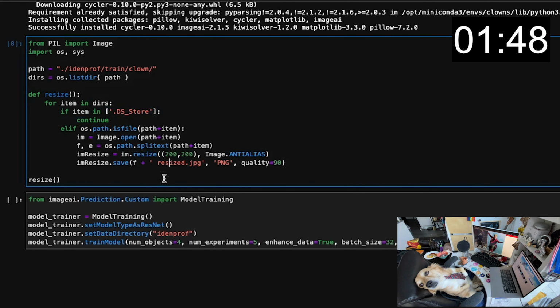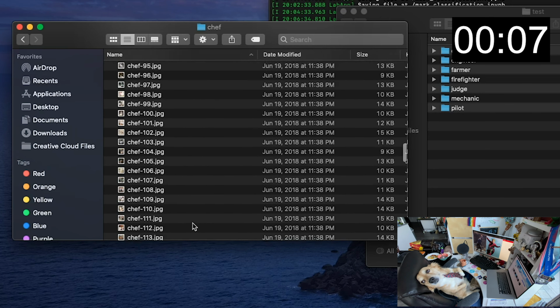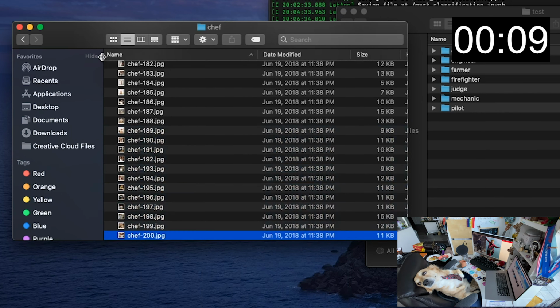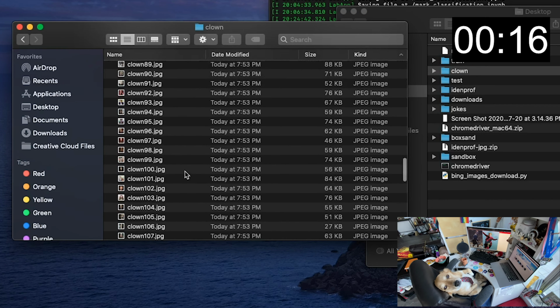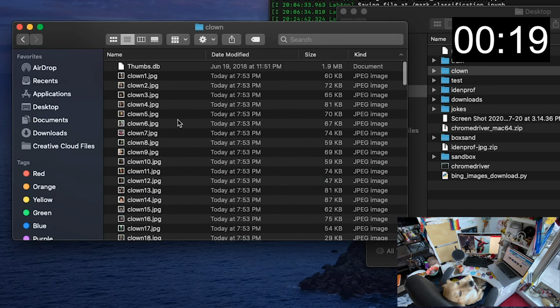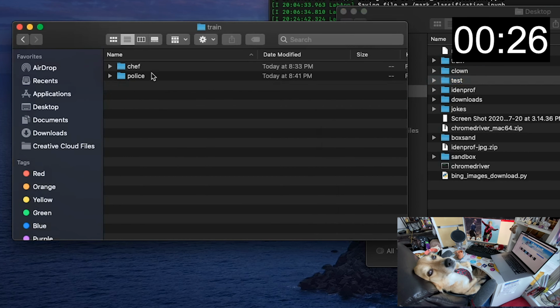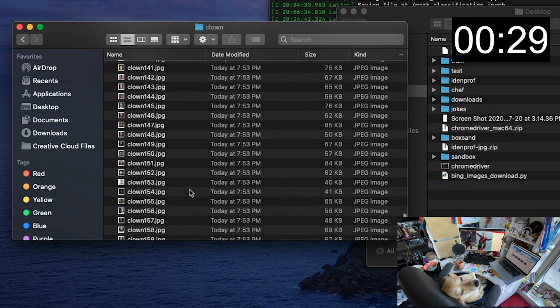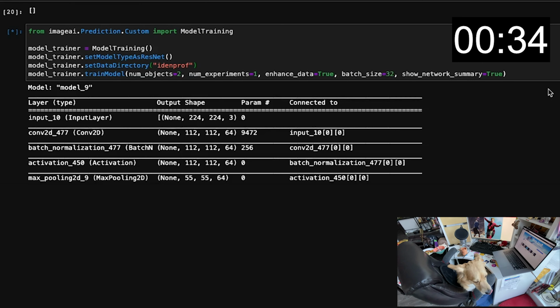Let's get the model. For our final section, we're just going to cover how the model trains and making sure that we have the correct data in the right folders. You notice that we have taken off every profession except for chef because we are trying to test a binary case of whether or not it's a clown or it is not a clown. This will be a lot less training intensive, and since we have a disproportionate number of pictures for clowns and chefs, each of IdenProf's training sets have 900 pictures. We're going to have to make sure that each test and train sample have roughly the same amount of pictures. Make sure that both train and test have clown pictures.